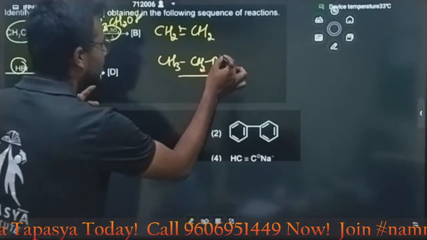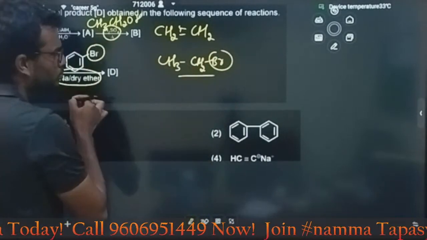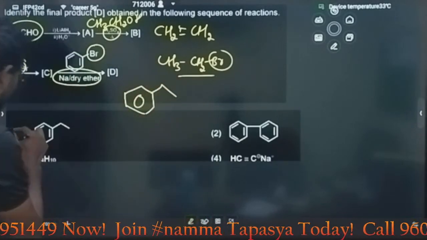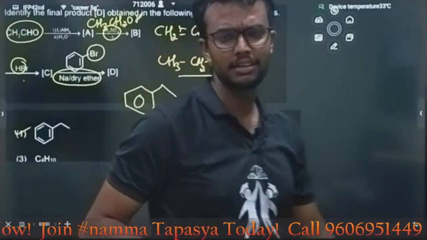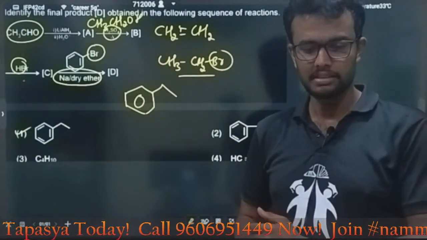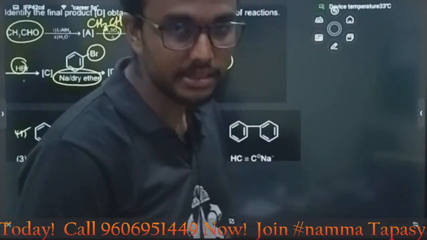Combine them, remove those two, then you will get the product. What is the product? Option A. They are mentioning A, B, C, D, but it is easy.